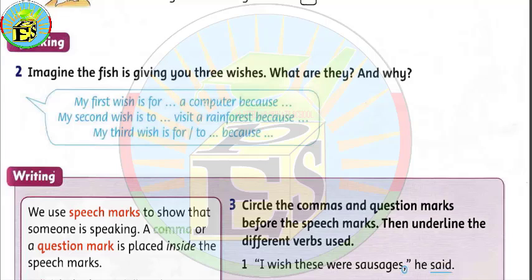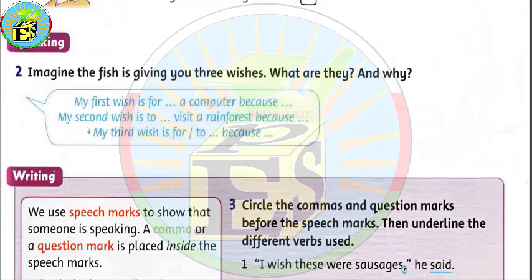Now let's move to task number 2, which is a speaking activity. What you need to do here is to say 3 wishes by using first, second and third. So you will imagine the fish is giving you 3 wishes. What are they and why? Of course, you're gonna say your wishes and you're going to mention the reason by using because.